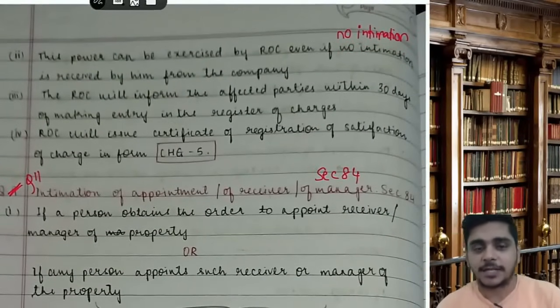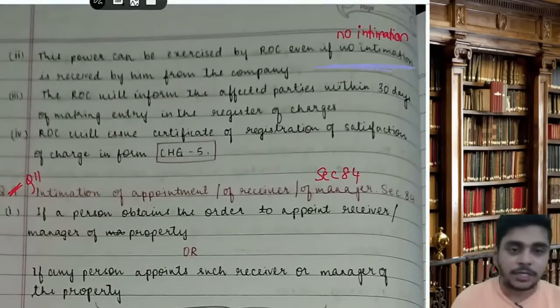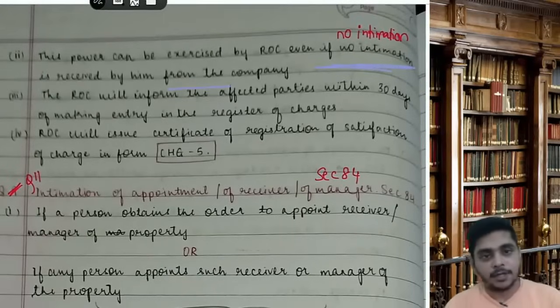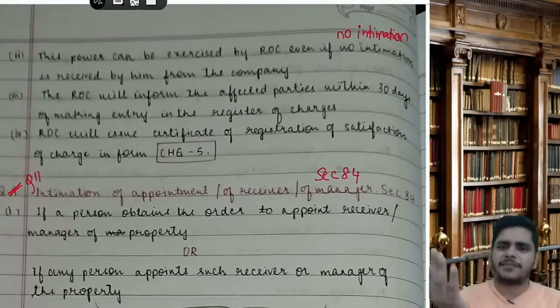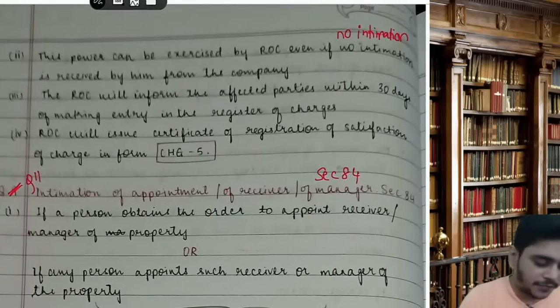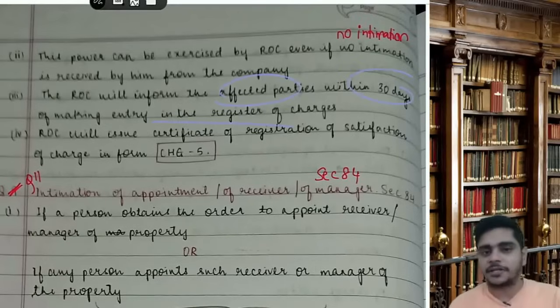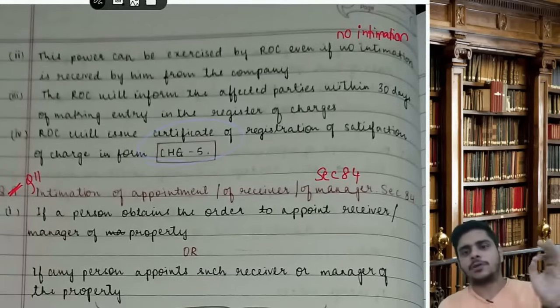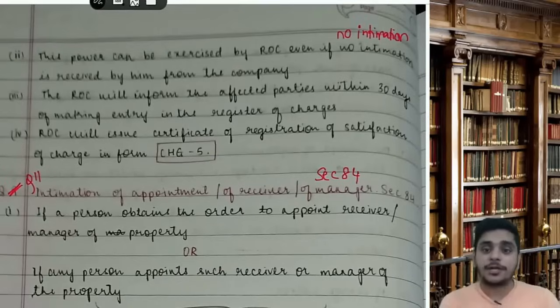This power can be exercised by the ROC even if no intimation is received by him from the company. That means someone else has informed. Someone else means the buyer. The ROC will inform the affected parties, the bank and the company, within 30 days of making the entry in the register of charges, and the ROC will issue the same certificate in form number CHG5. So the satisfaction certificate is CHG5. The only point is, can the ROC do it? Yes, the ROC can do it on intimation not from the company but from the buyer of the property.